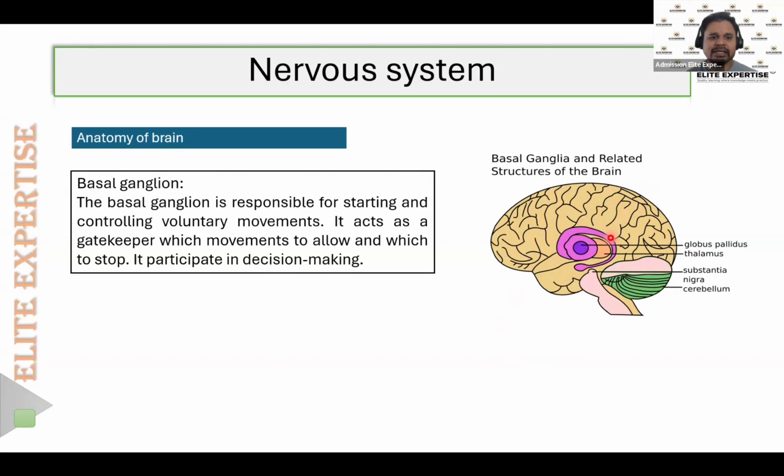It acts like a gatekeeper, and it helps to filter the information, and whatever information is required for our body, it will pass that information to all the other organs. Okay, so that's the main role of the basal ganglia, which means that the basal ganglia participates in decision making.